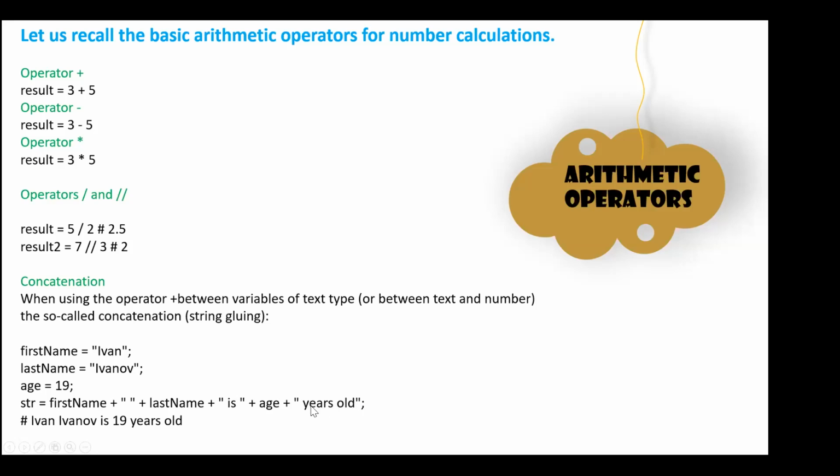The system will not read it as a variable. It will read it as a constant. Whereas if you are not putting anything within double quotes, the system is going to read that as a variable. Then the variable is going to pick up the value which is assigned to it. Similarly, age is assigned a value. That is why the output will look like this.